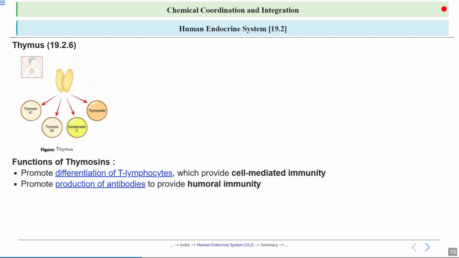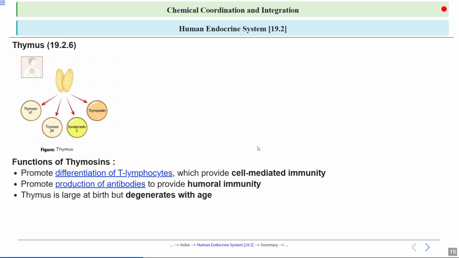So it plays a key role in the immune system by training these T lymphocytes, we can say T cells, to recognize and attack harmful pathogens. While the thymus is more involved in cell-mediated immunity, it also supports humoral immunity by promoting the production of antibodies, which are a kind of protein that helps neutralize pathogens in the bloodstream. This process is essential for the body to develop immunity against various diseases.